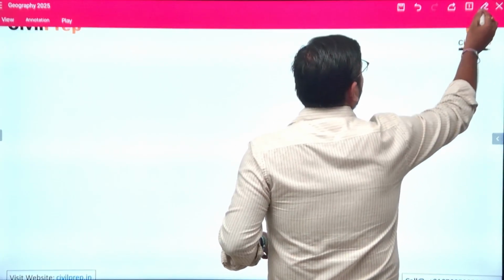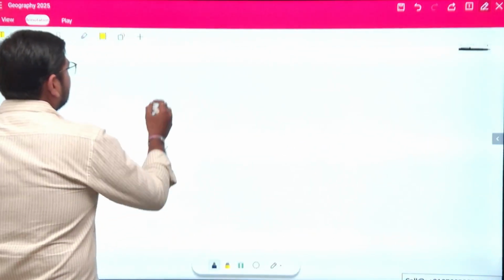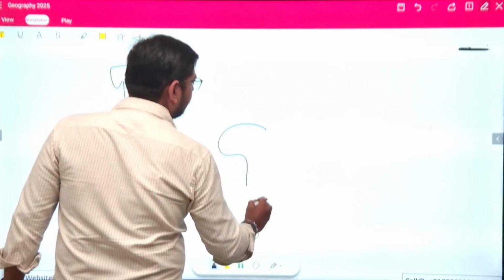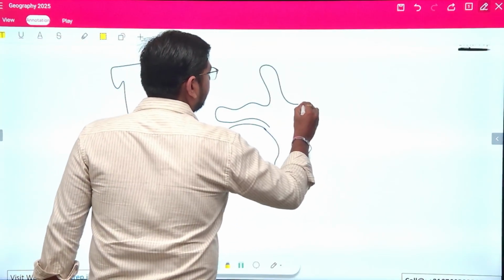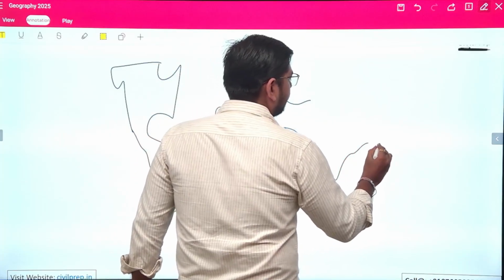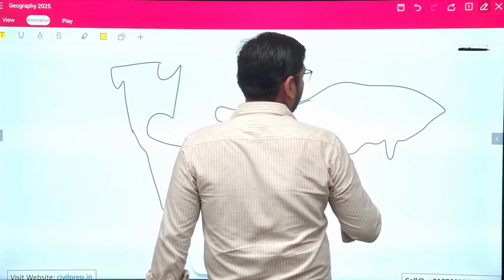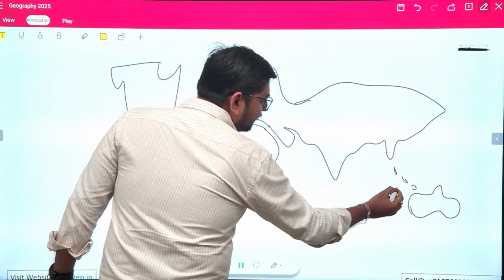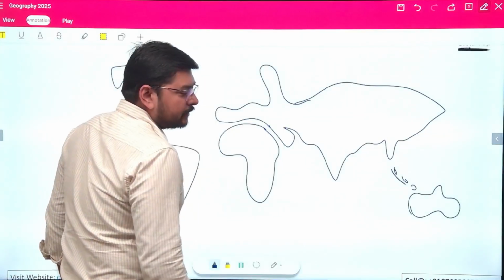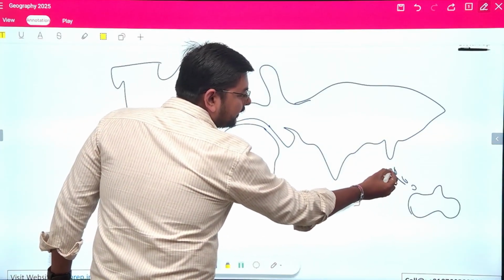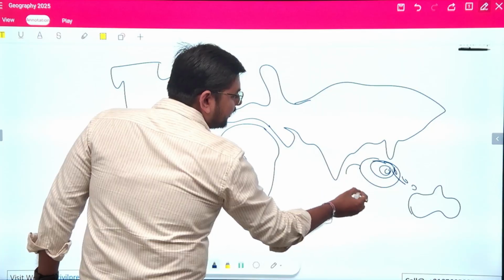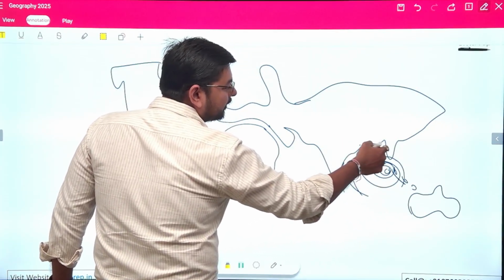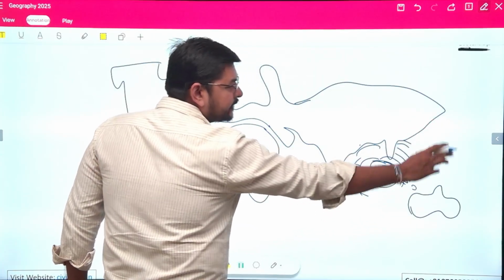Now what happened when this tsunami occurred? There was one thing with a part of India. Now what happened? This is the region of Java and Sumatra, and here we have the various islands. Okay, here the tsunami was generated and it reached India through this region, Thailand, Myanmar, Bangladesh, and into certain Pacific regions, also reaching up to the region of Japan.